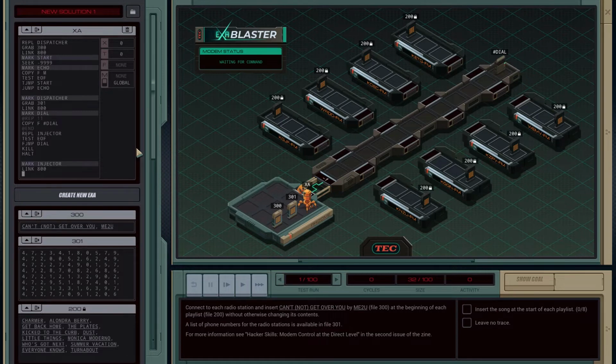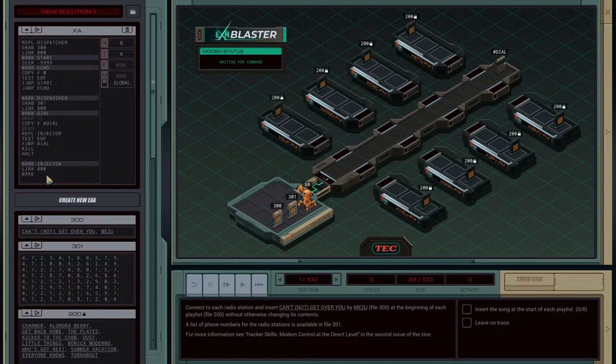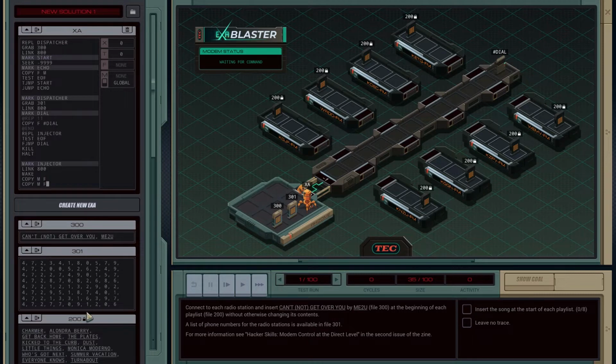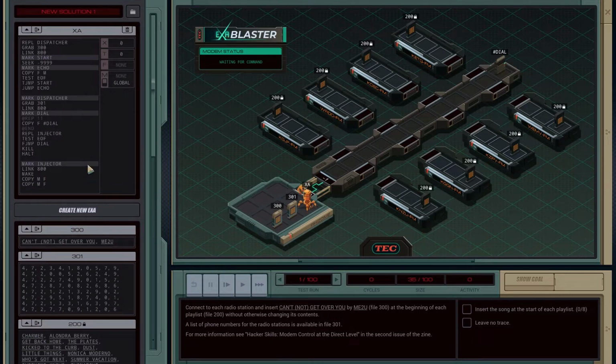So let's do that. We're gonna make, and I suppose it's given away by the fact that there are spots for 2 X's in here, we're gonna make a file. We are gonna copy from M into the file. We're gonna copy from M into the file. That's gonna be Can't Knock It Over You and Me Too You. And then, also our kill is probably gonna end up happening. Yeah, it'll happen before the last injector is able to get that information, I think. So we may need to add a no op or 2 before we halt. That's fine. That should be easy enough to do.